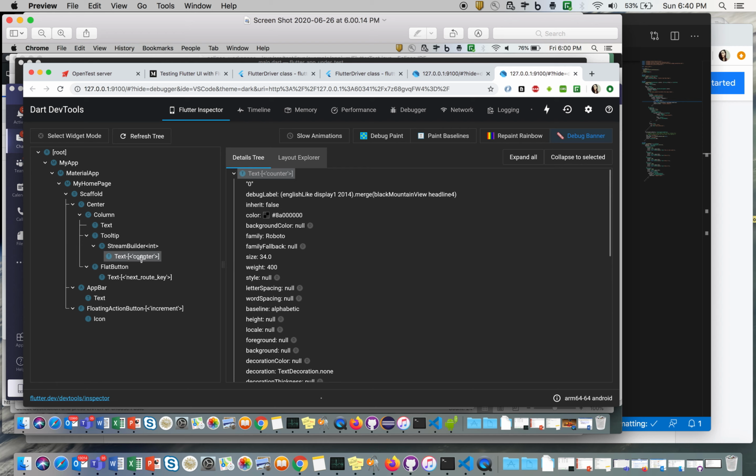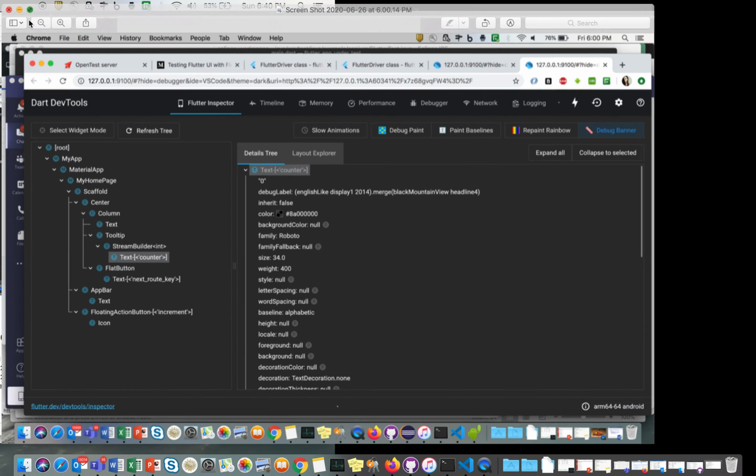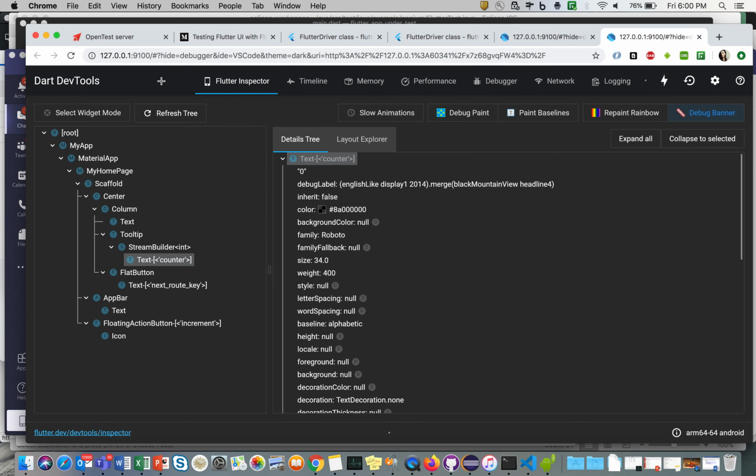This is how the Flutter inspector looks, and this is how you inspect a Flutter application in order to automate it. Let me know your views on that. If any doubt is there, or if you want anything from me, let me know in the comments.